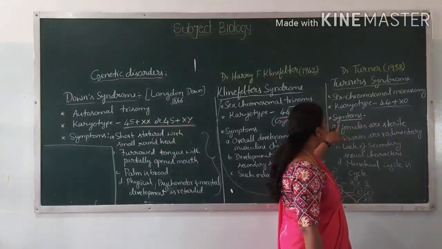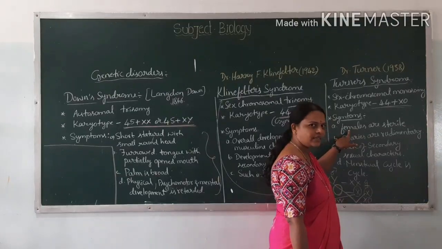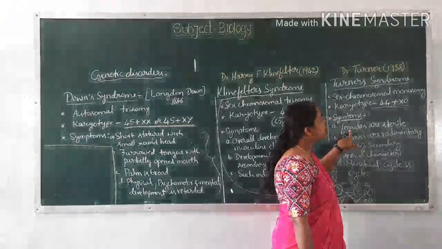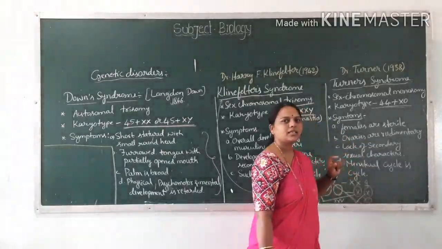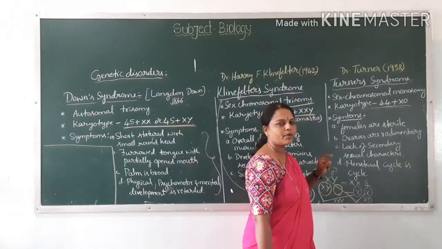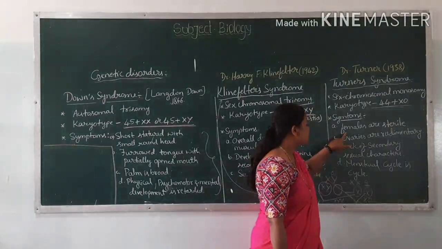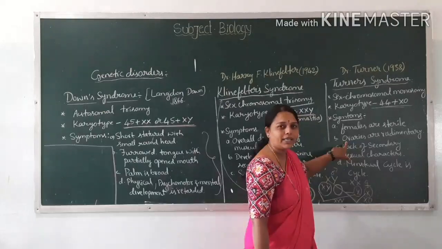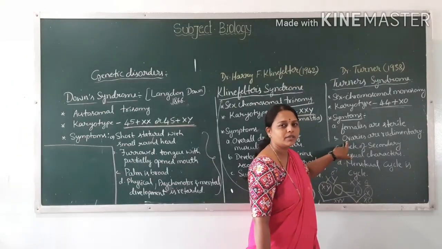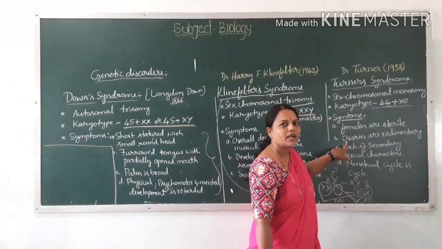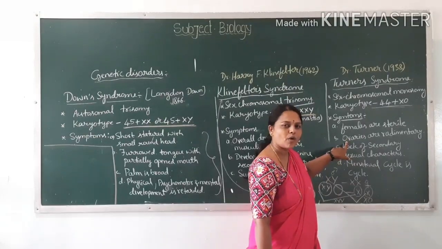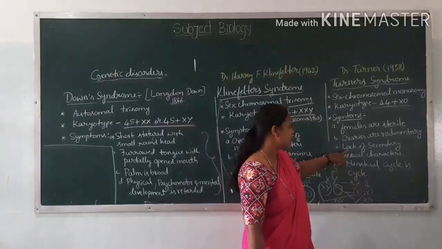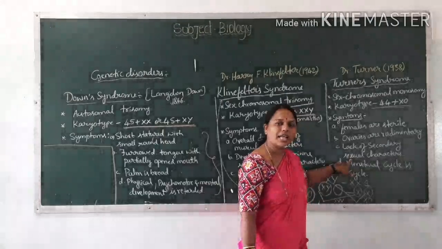Next, symptoms. Females of this genotype are sterile. They can't reproduce. Reproductive ability is absent here. Ovaries are rudimentary, not developed properly. Underdeveloped ovaries are found in these females. There is a lack of secondary sexual characters.